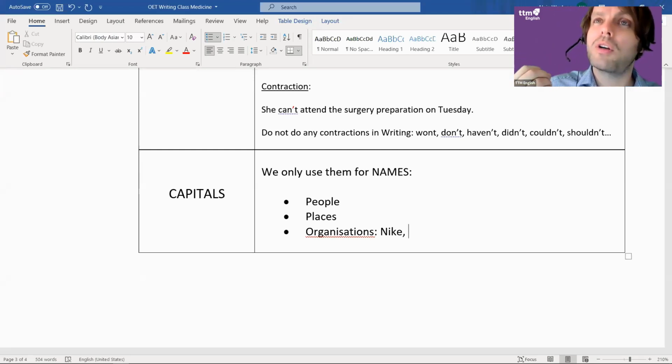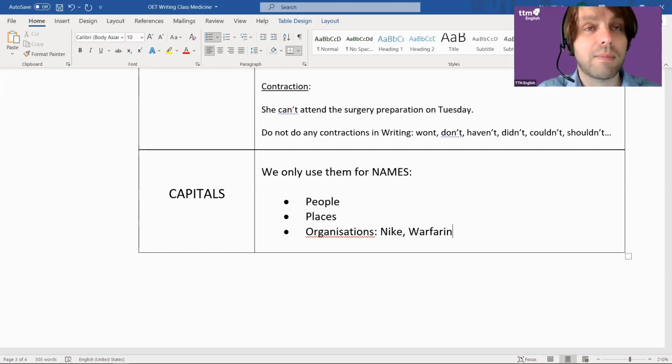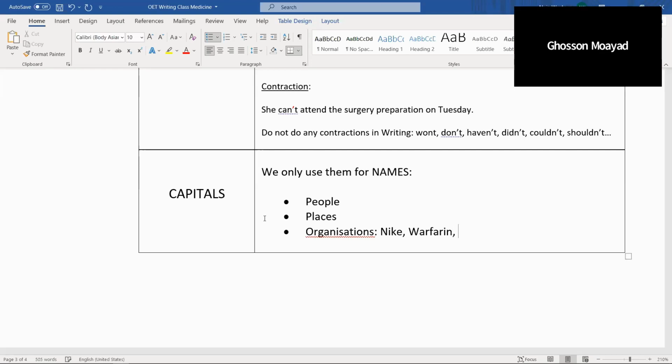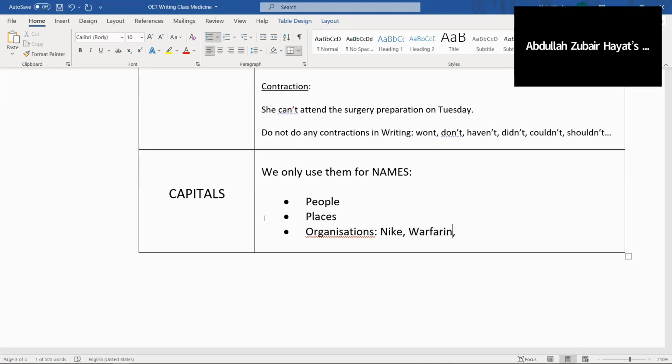Give me some drug brand names. Anyone know? Warfarin. Is that actually a brand name, or is it the generic drug name? There is a company that sells this, and that's the name that they chose. It's not pharmacological. Pharmacologically, it's an anticoagulant.